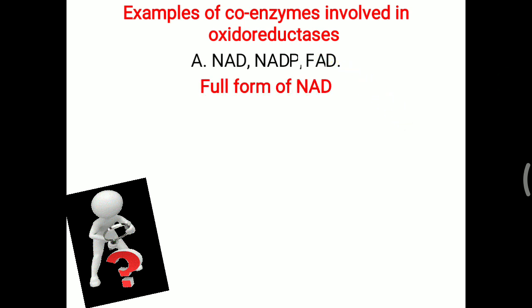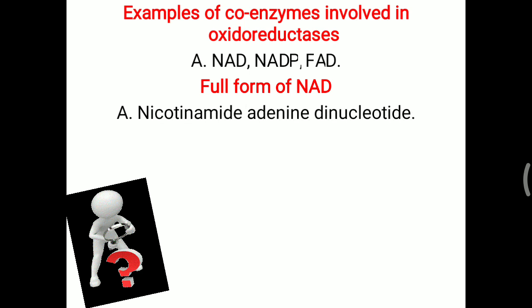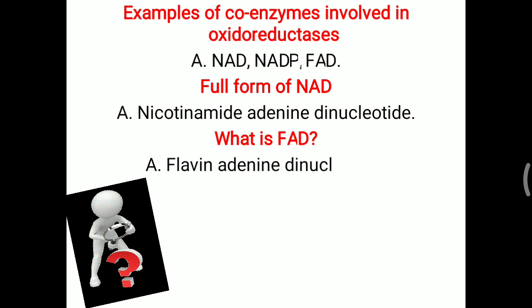That is also asked in the Viva. That is nicotinamide adenine dinucleotide. Also question, what is FAD? So flavin adenine dinucleotide. From the flavin you can remember riboflavin, that is vitamin B2, and from that vitamin B2 we are getting this FAD. So those are the important Viva questions.